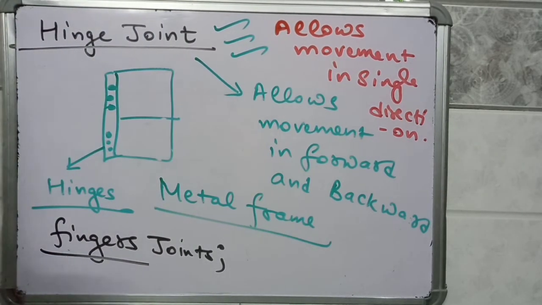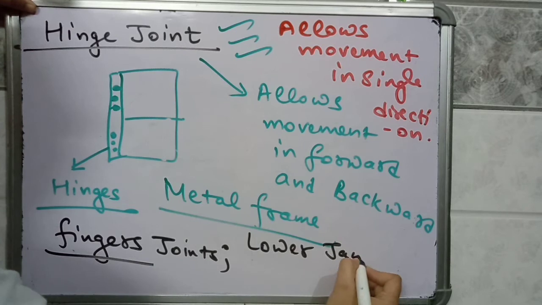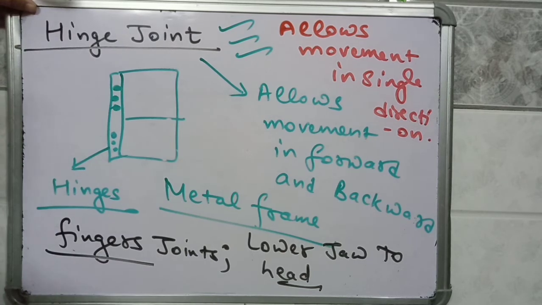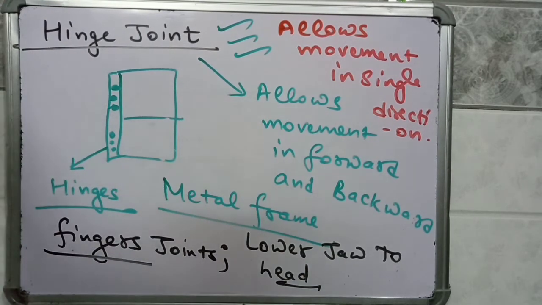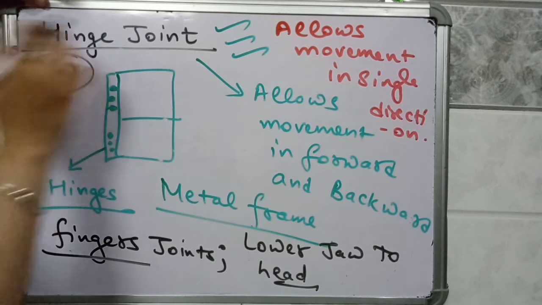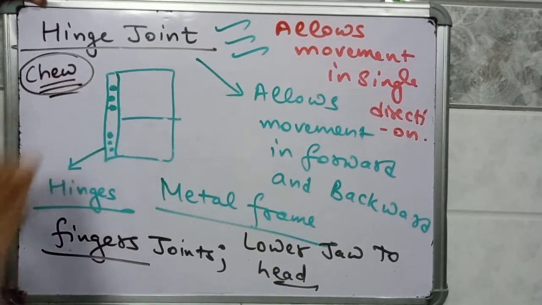Another point in the body where a hinge joint is present is our lower jaw. The lower jaw is connected to the head by a hinge joint. While speaking, you will notice that your upper jaw cannot move, but your lower jaw can easily move. So we chew the food. Chewing of food is only due to the hinge joint. A hinge joint allows the movement of the lower jaw and helps in chewing of the food.